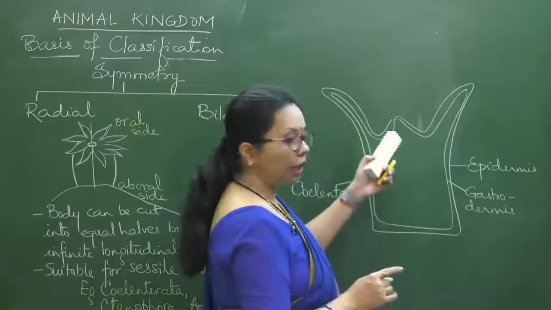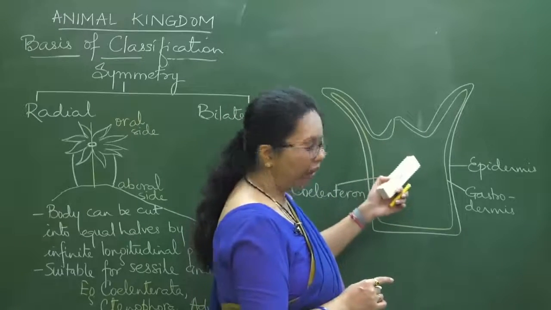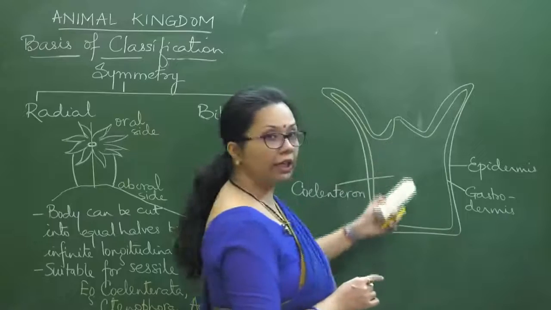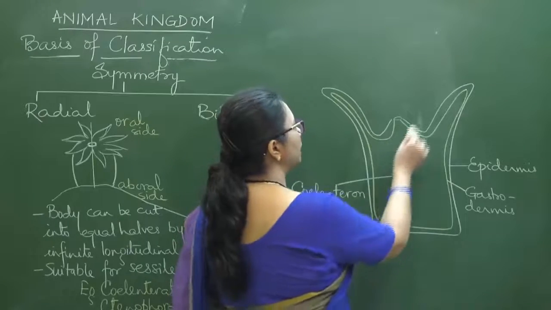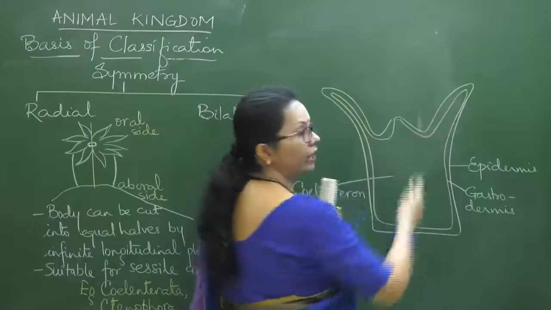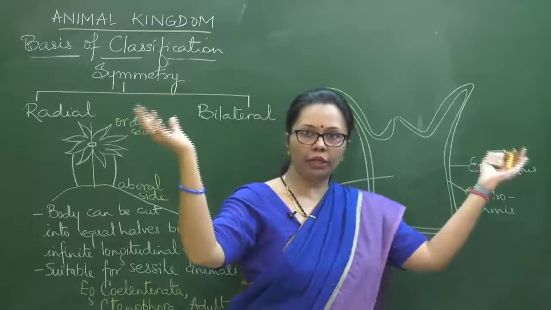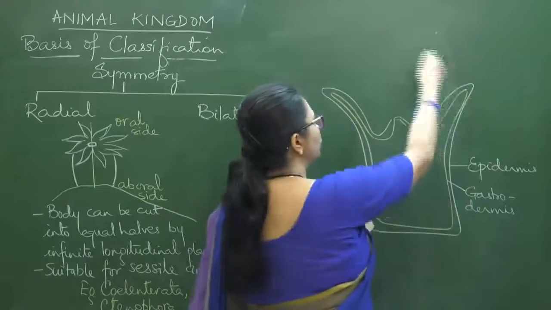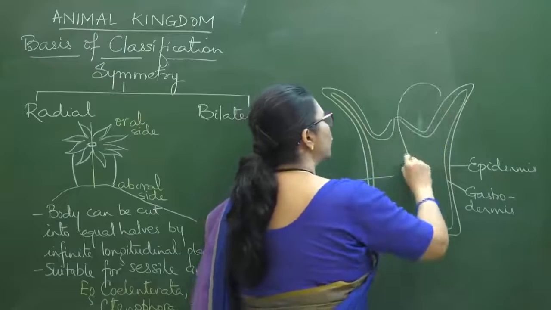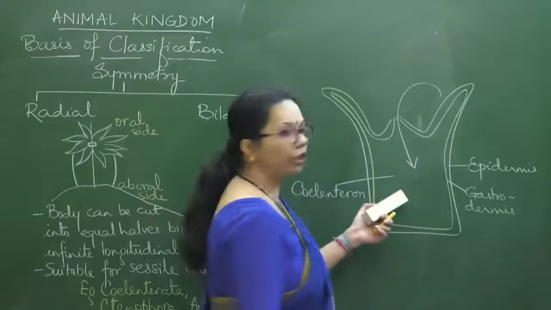Just a sec, Divyam, I'll take your doubt as well. So this is the coelentron. In this case, they catch the food with the help of their tentacles. The tentacles are outside, they catch the food, and they put this food through the mouth into the coelentron.